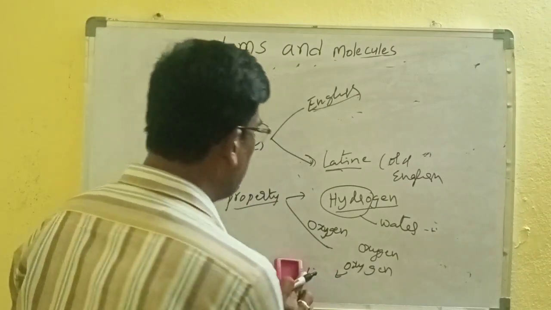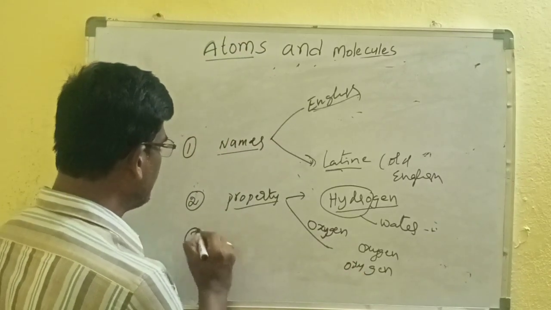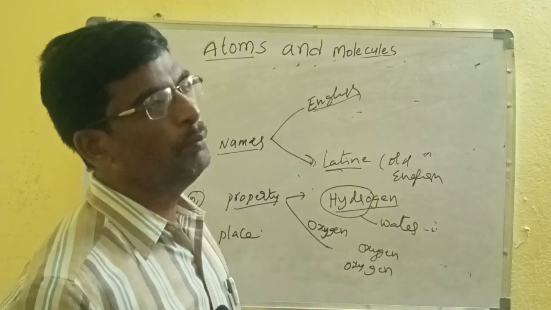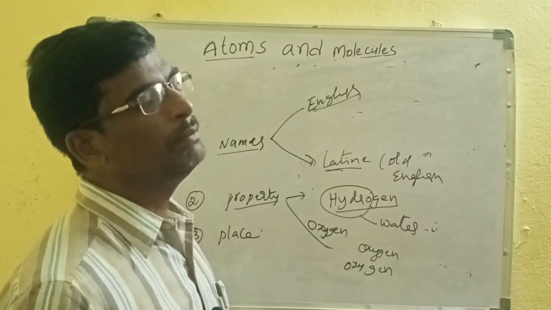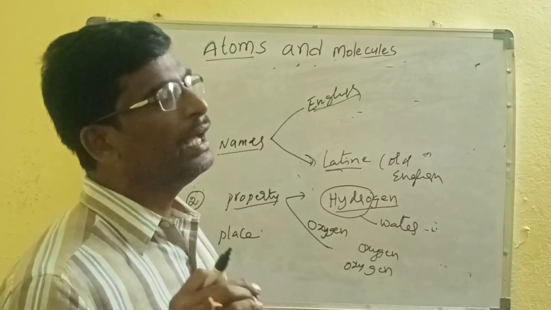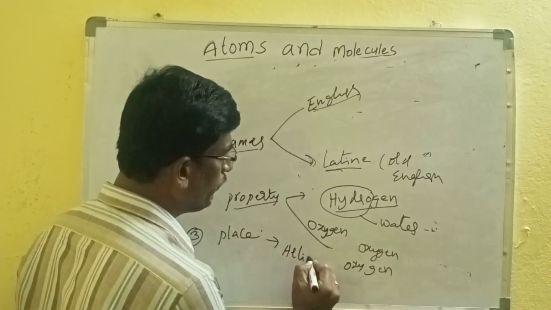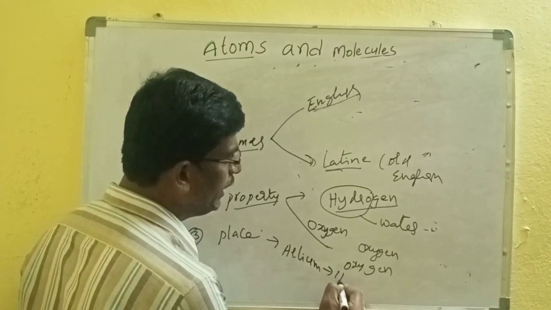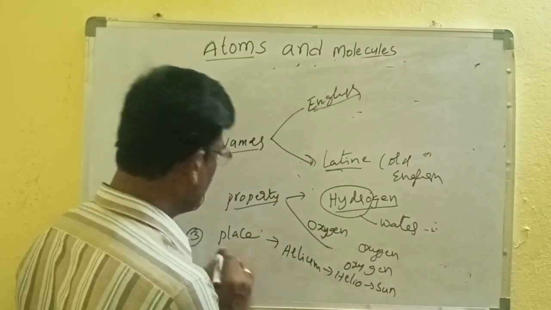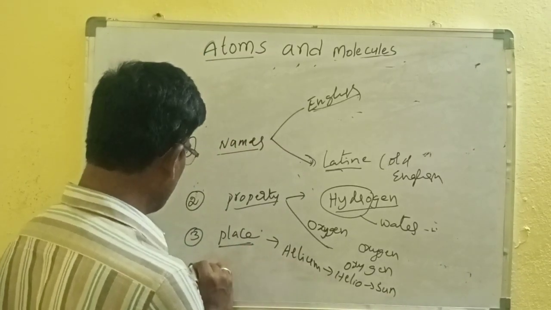Some names are taken from the place. For example, the word helium came from helio, which means sun, because it is available in the sun.